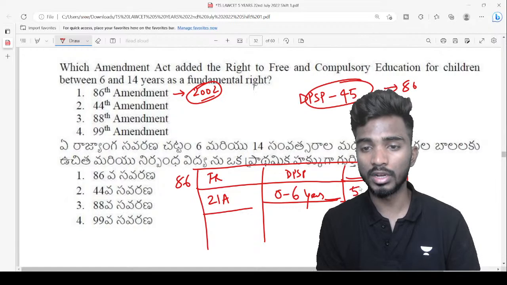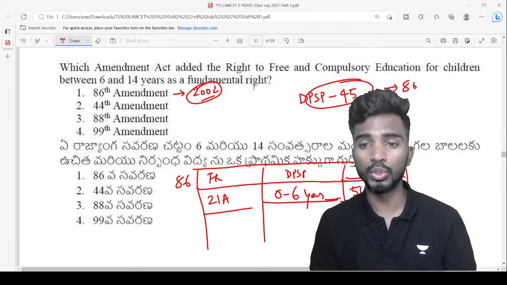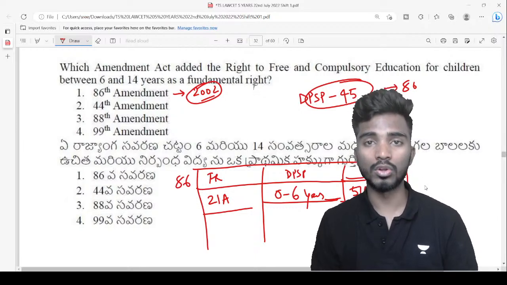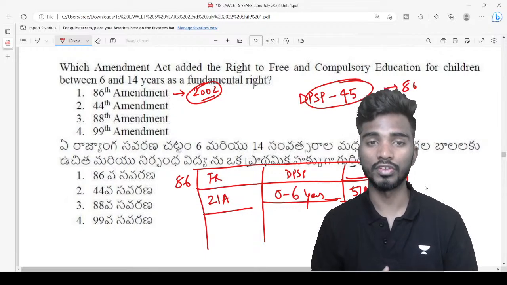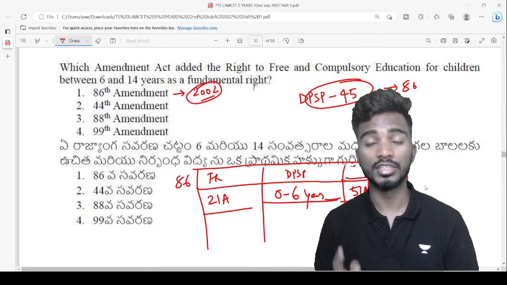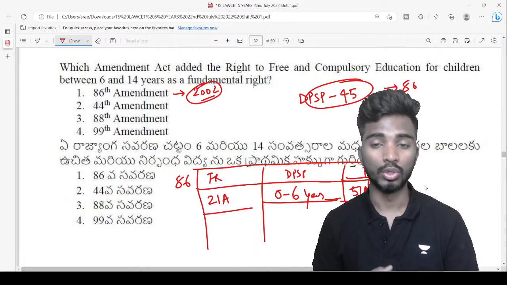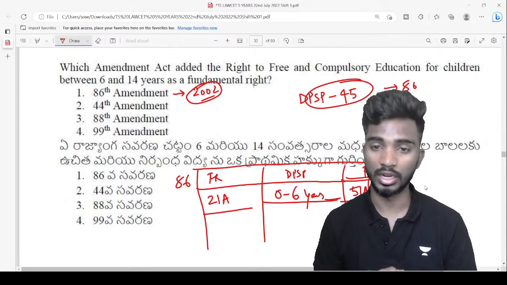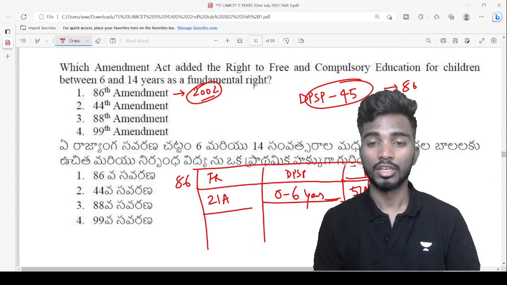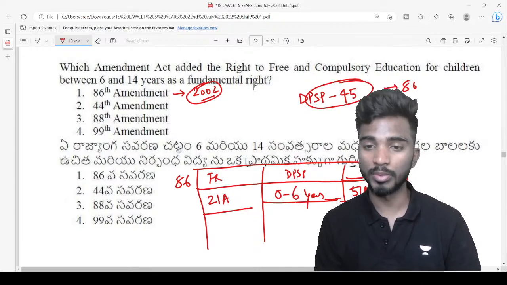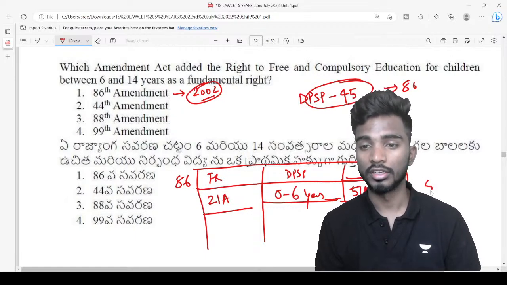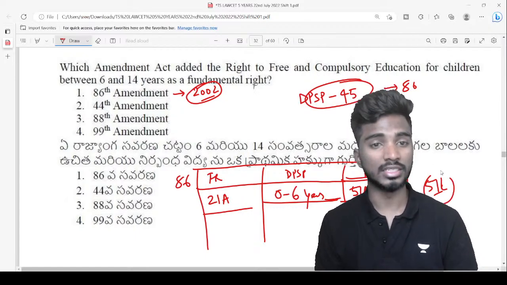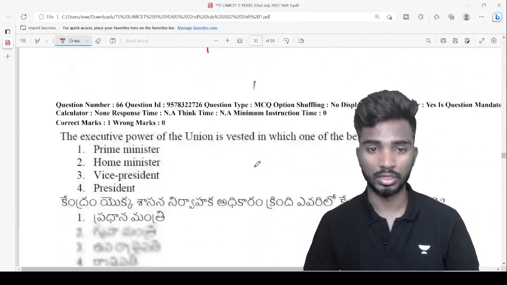And under 51A(k), we made it a fundamental duty of every parent or guardian to make sure that his child or ward between 6 and 14 years is getting free and compulsory elementary education. It is a duty of the parent or guardian to take care of his ward in this regard, right? So these 3 changes were brought. For 45 there was a change made, and 51A(k) was added by 86th amendment as well. I hope this is clear. Next.